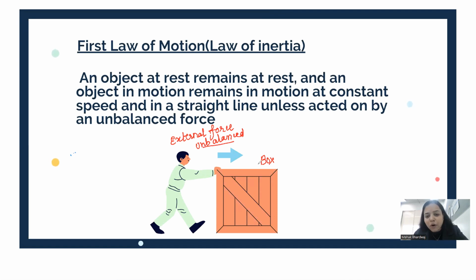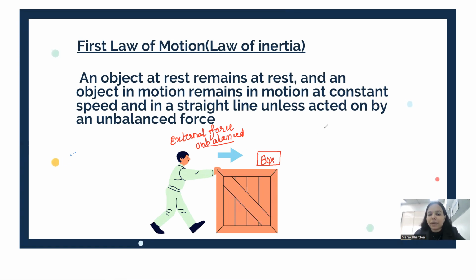So this box will stay in its state of rest until or unless we apply some external unbalanced force on it, and then it will change its state of rest to the state of motion. Now, once the box is moving, how can we stop it? Again, a moving object can be stopped only when an unbalanced external force is applied in the opposite direction of motion. Okay? And this law is known as the law of inertia. Now, secondly, I hope this is clear to all of you.